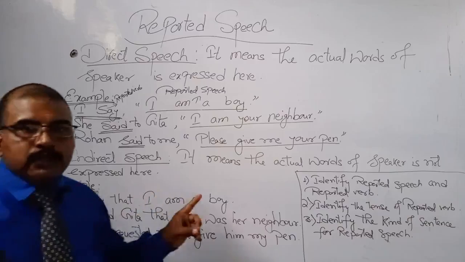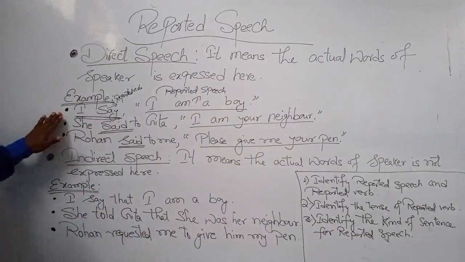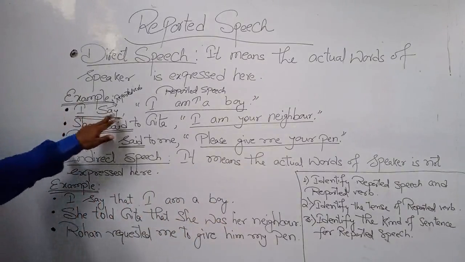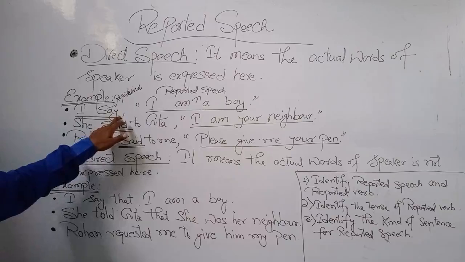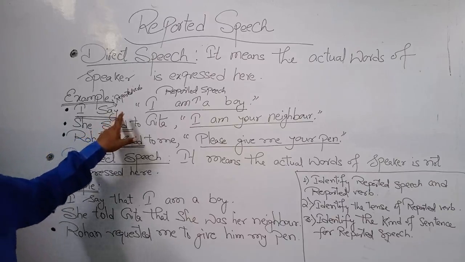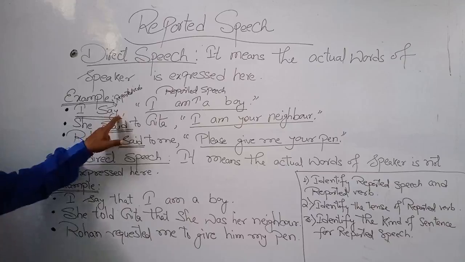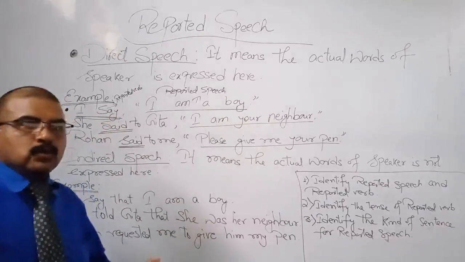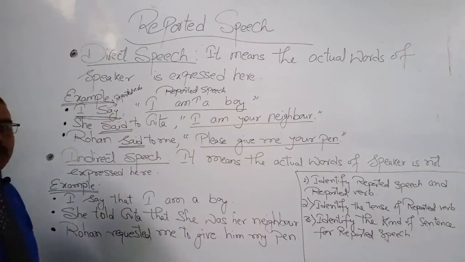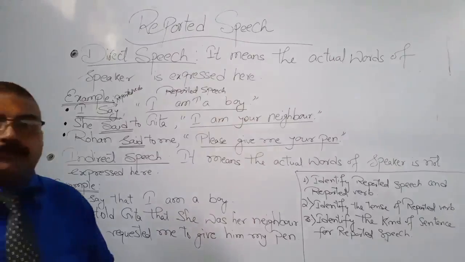Suppose in the first example, I say, here say is the reported verb, and say denotes present tense. So rule 1 is: if the reported verb denotes present tense or future tense.